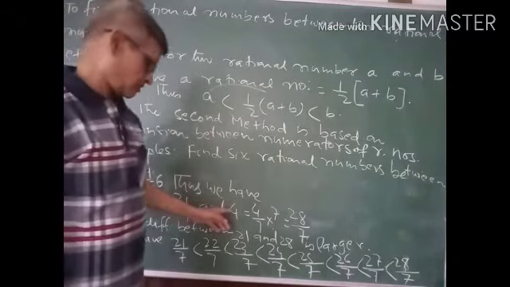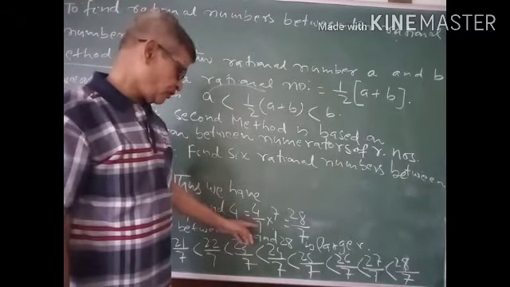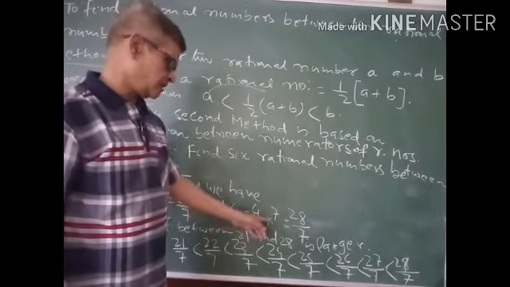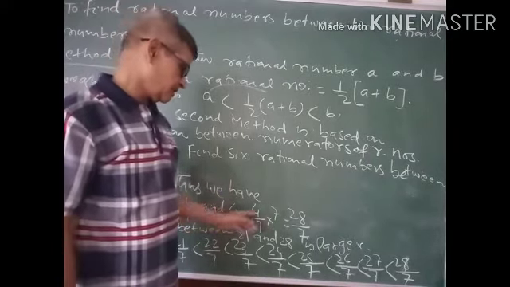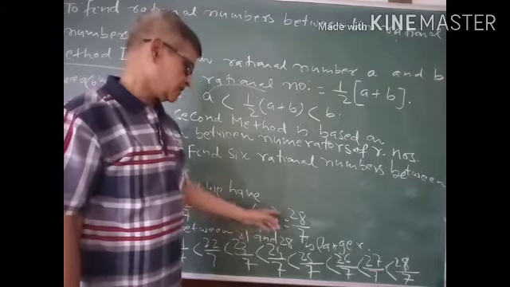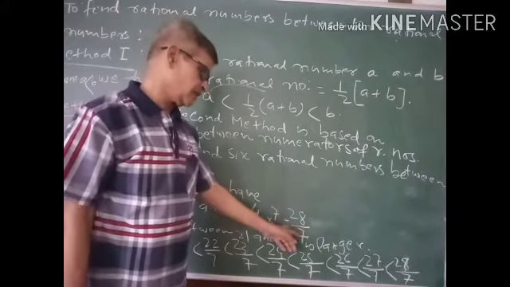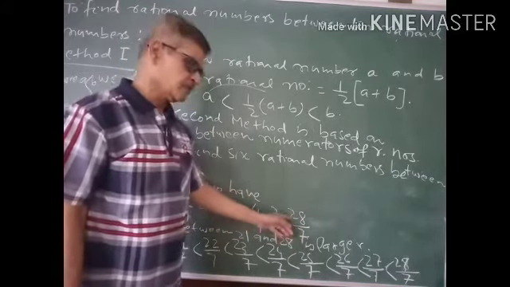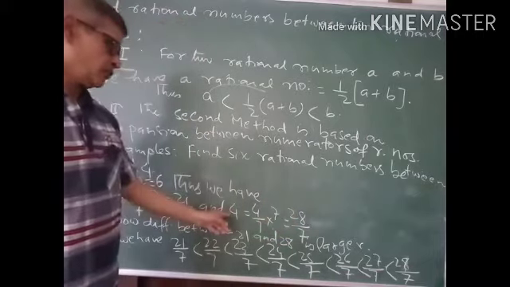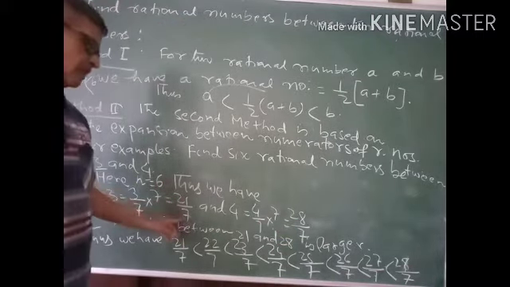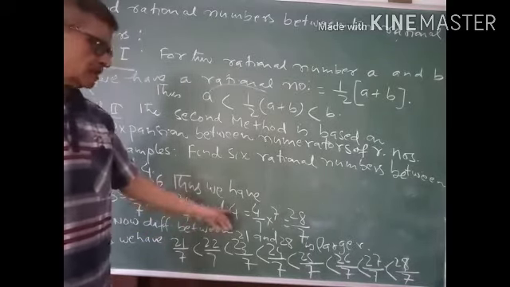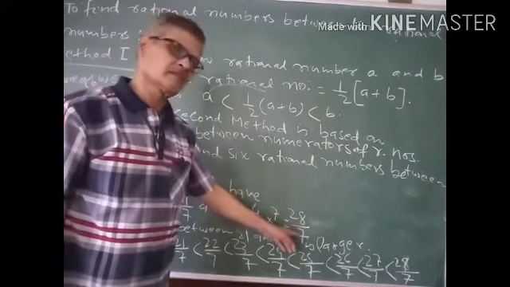Similarly, 4 is divided by 7 and multiplied by 7, and this is how 4 can be written as 4 7s are 28 by 7. If we simplify it, we again get 4. So this is how 3 is equal to 21 by 7 and 4 is equal to 28 by 7.